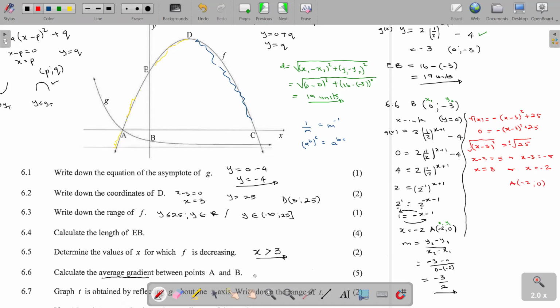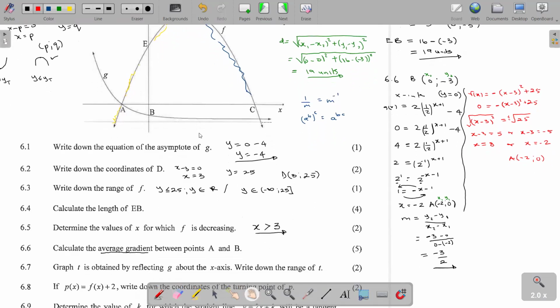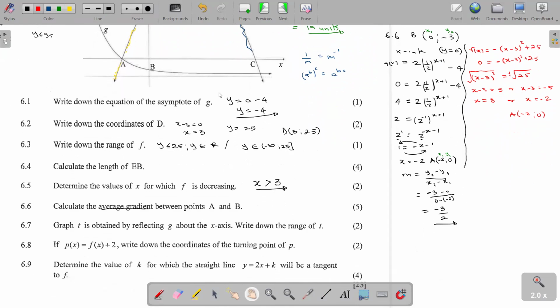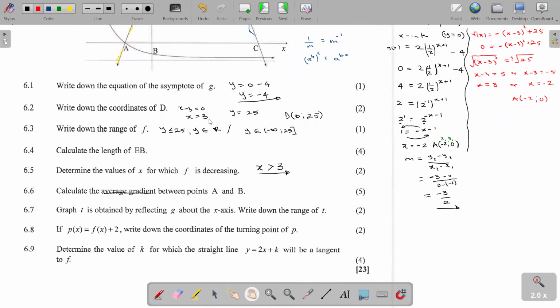Let's go to the next question. The next question now, we are on question 6.7. They're saying if T is obtained by reflecting G about the x-axis, write down the range of T.